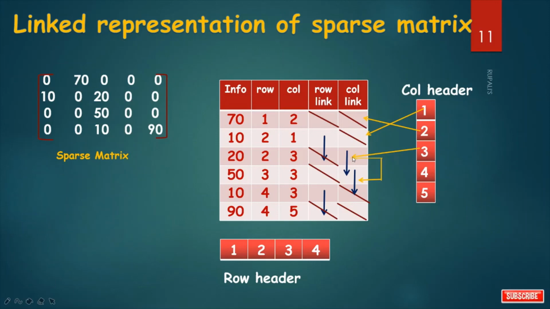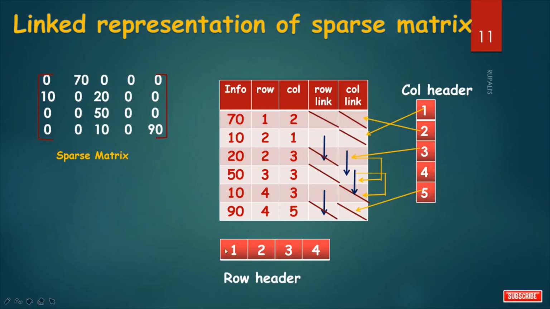And also I start another link from here to here because it is also in column number 3. So I have to create another link from here to here. And this is in column number 5. So I have to connect by one link.